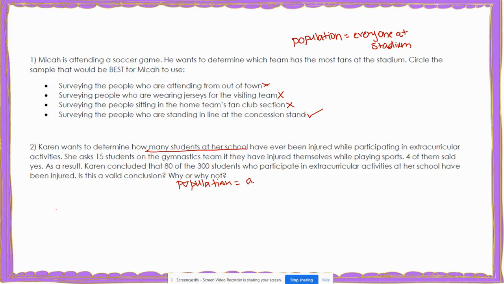So the population here is all students at Karen's school. Now, she asks 15 students on the gymnastics team if they have injured themselves while playing sports, and 4 of them said yes. So the sample that she used was 15 students on the gymnastics team.